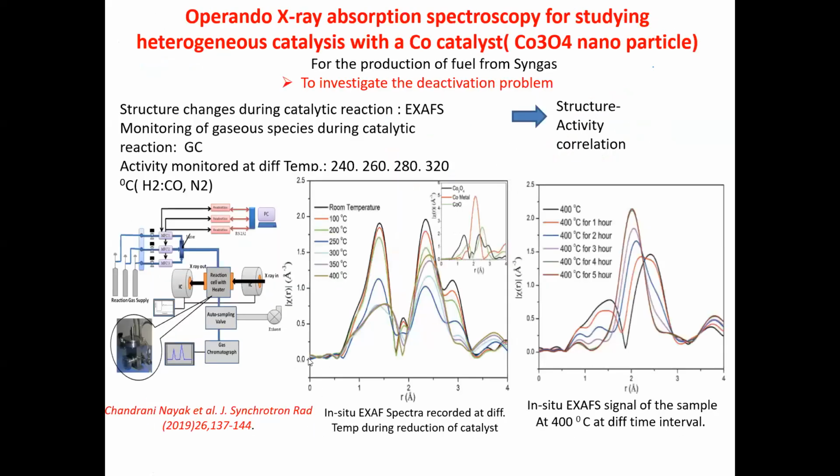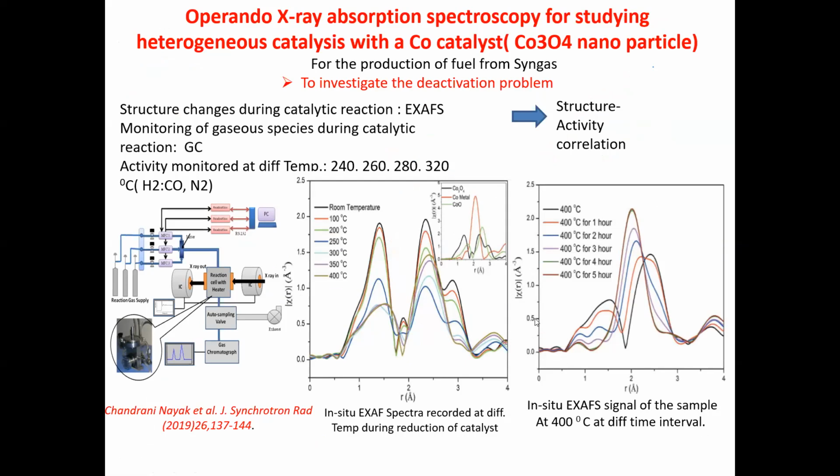And this is another example of a heterogeneous catalysis reaction, which is also done in situ. Here the objective is to see why the activity of the cobalt-based catalyst deteriorates after certain cycling.